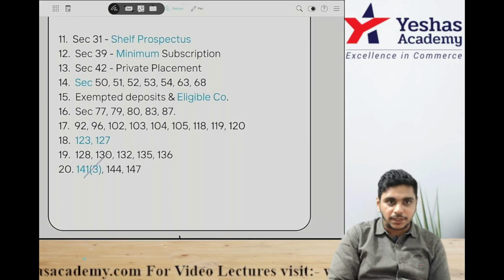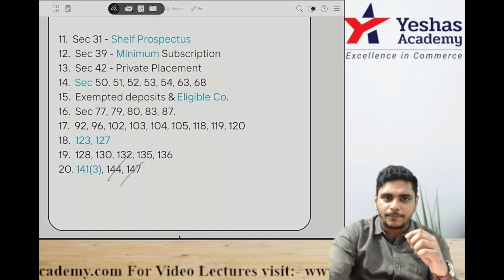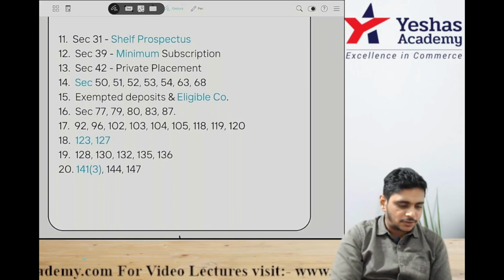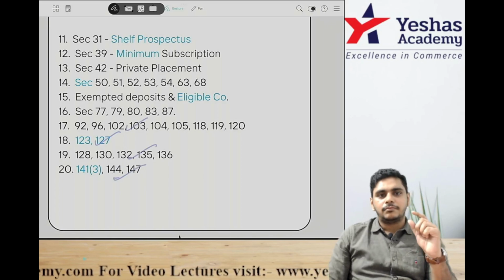141 subsection 3 will talk about disqualification, very important. 144 prohibited services, 147 penalty for the auditor. This is the auditor chapter. So meetings, dividend, accounts of company and the auditor chapter.